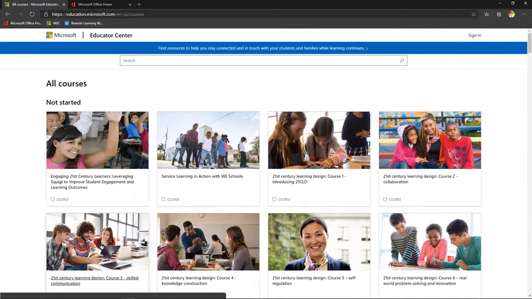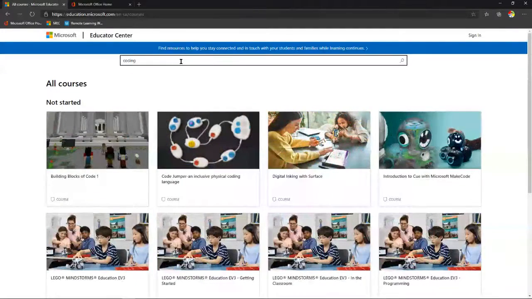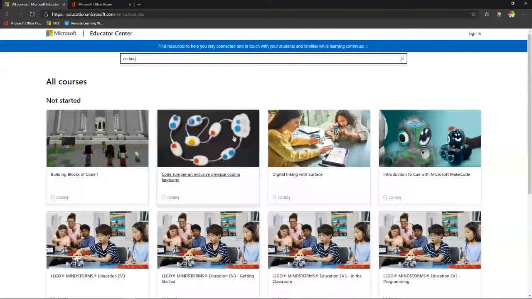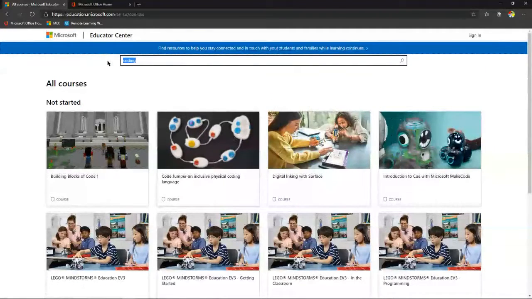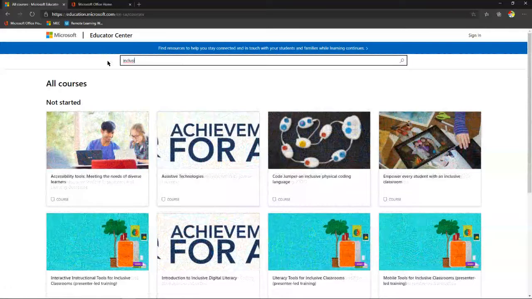It's actually more about using this in your classroom. And you can do a search. For example, if I wanted to look up something around coding, I start to type coding and there's all my courses that are built around coding, right? Or if I wanted to look something like inclusivity, you can see that I've got courses here around inclusivity.